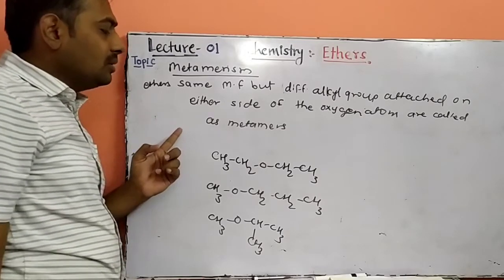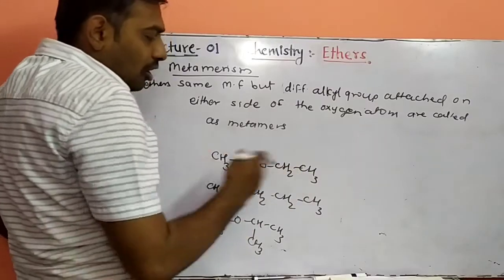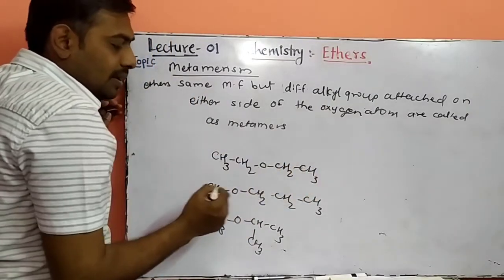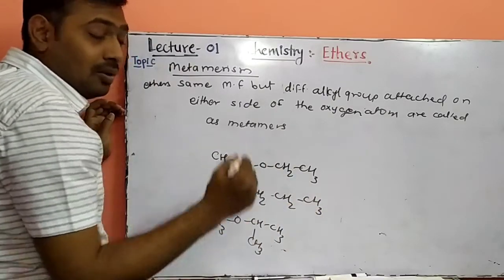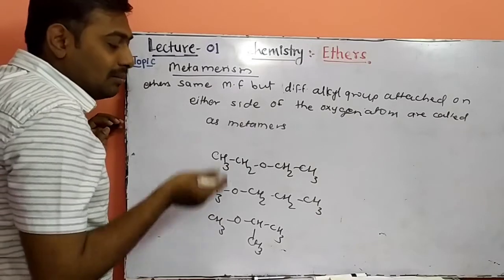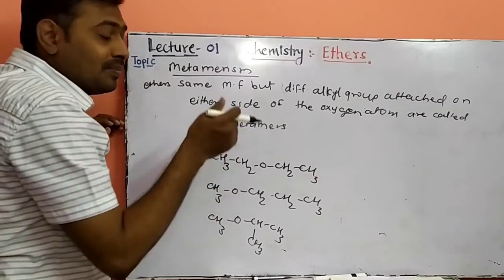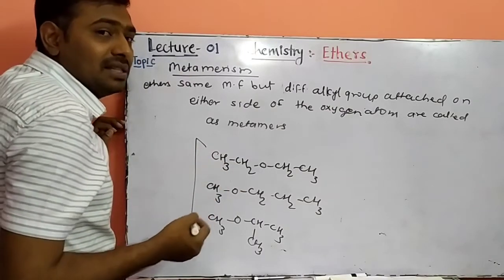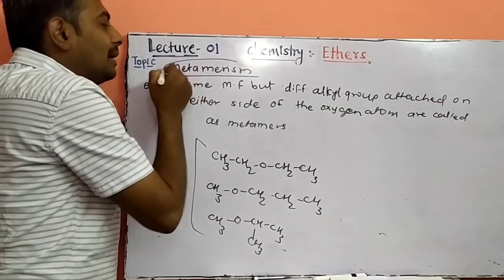If you look at these three examples, all three contain 4 carbon atoms, 1 2 3 4, 1 2 3 4, 1 2 3 4, but the attachment of the oxygen atom between the carbon atoms is different in all the molecules. So the same molecular formula but a different structural arrangement. This concept is called metamerism.